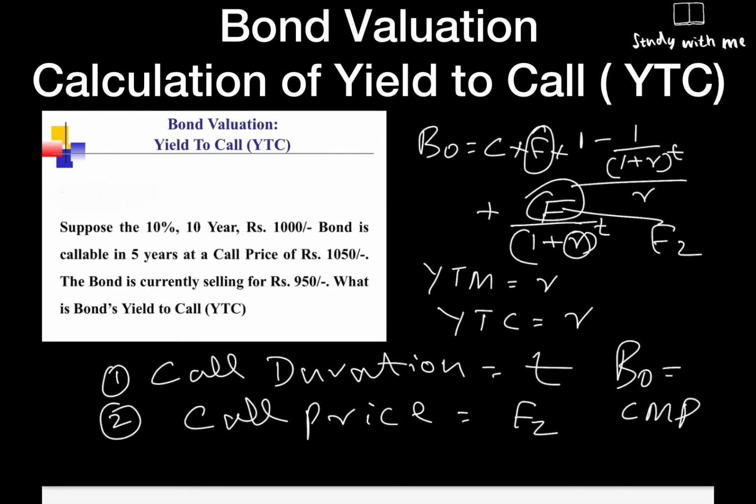Suppose the 10%, 10-year, 1000 bond is callable in 5 years at a call price of rupees 1050. The bond is currently selling for rupees 950. What is the bond's yield to call? So we are asked to find out the yield to call. In case the bond is called by the company after 5 years with a call price of 1050, how much is the yield out of it? That's what we are expected to find out.